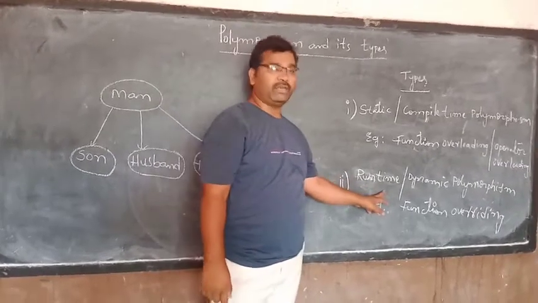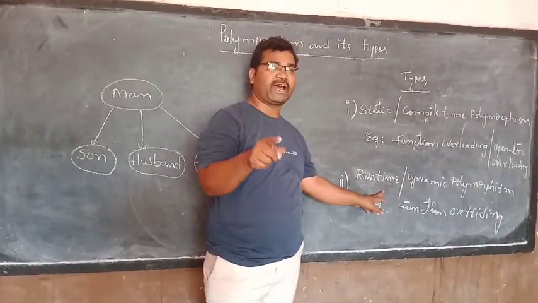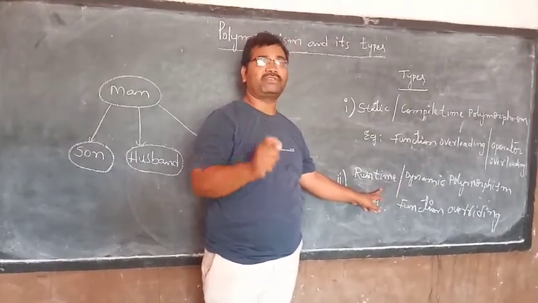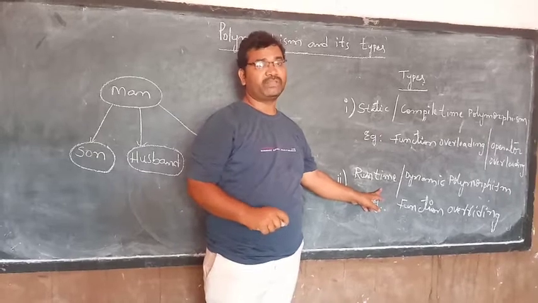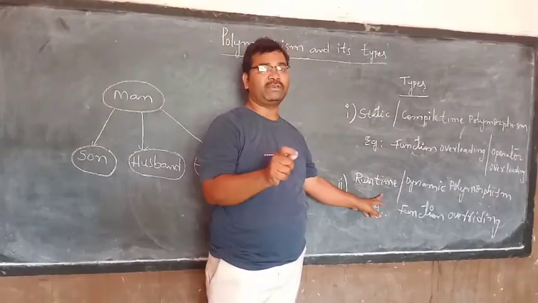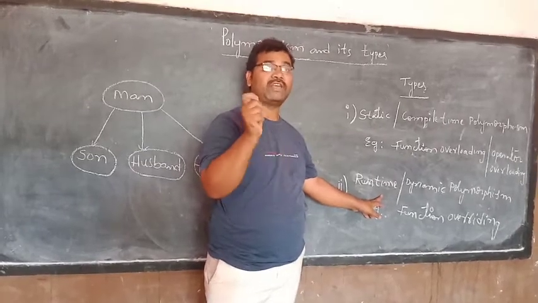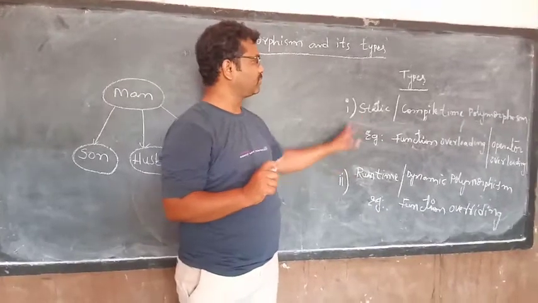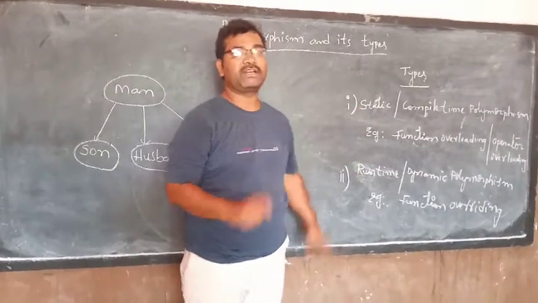Function overriding means the superclass and the subclass have the same function with the same signature. Signature means same return type, same function name, same number of parameters, same type of parameters. So there are two types of polymorphisms. One is static, another is dynamic.